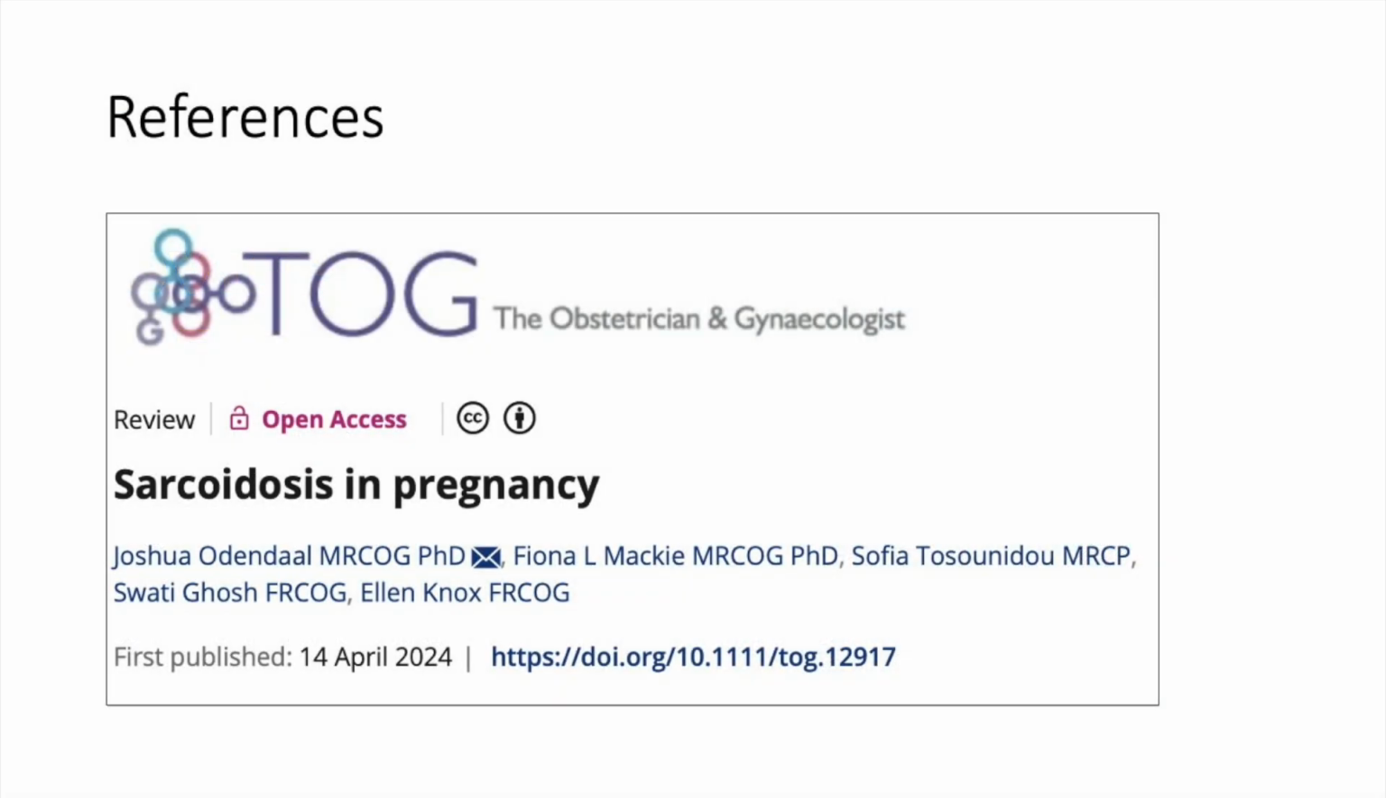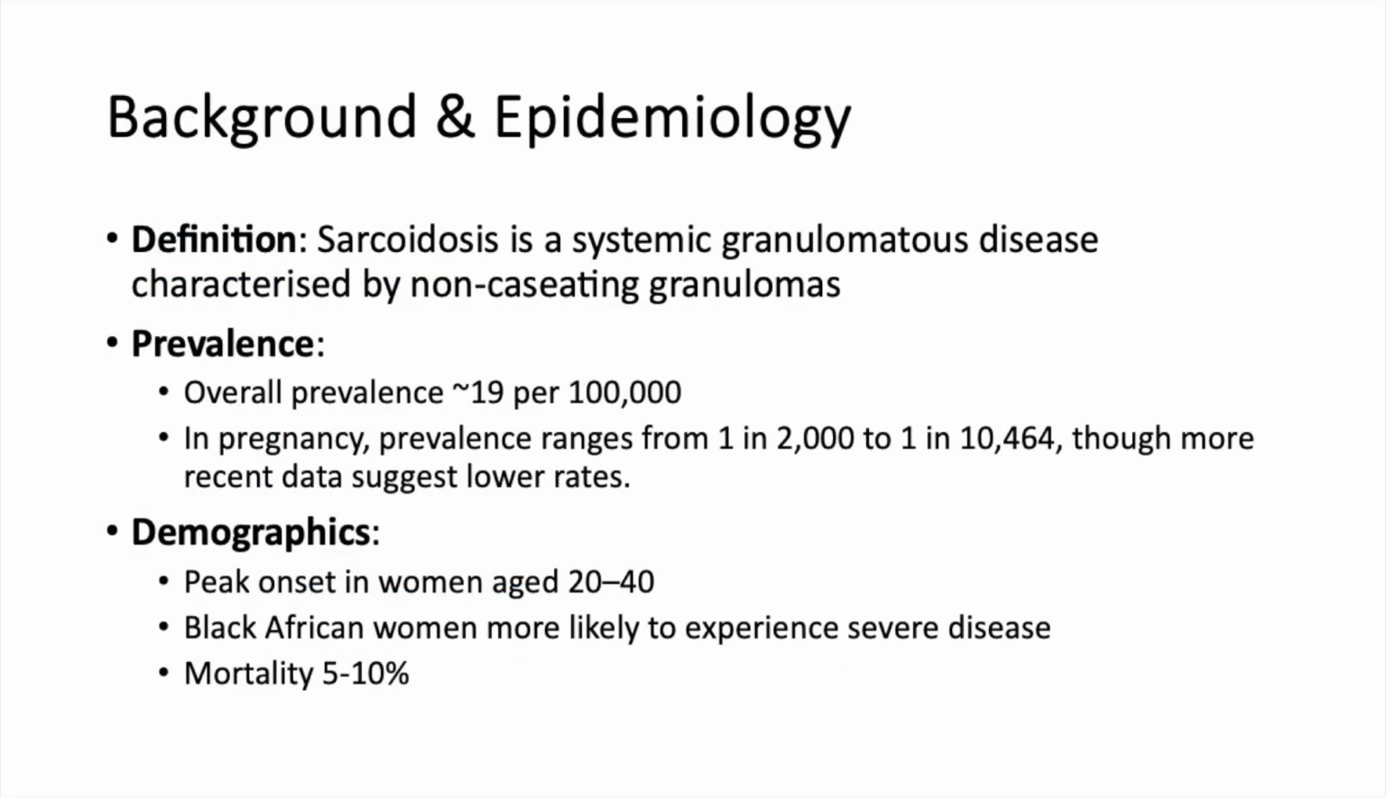This tutorial is on the topic of sarcoidosis in pregnancy and makes reference to the recent TOG article published in 2024. Sarcoidosis is a systemic disease characterized by the presence of non-caseating granulomatous lesions. It predominantly occurs as a multi-system disease, and the etiology is uncertain, although infectious and genetic contributors to its pathogenesis have been proposed. The overall prevalence is 19 per 100,000, and in pregnancy the prevalence ranges from 1 in 2,000 to 1 in around 10,000, although more recent data suggests lower rates.